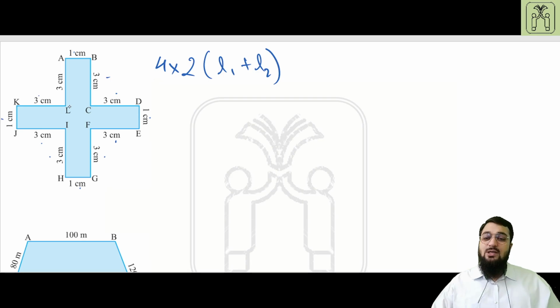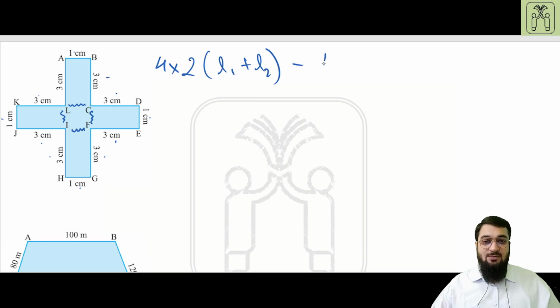After that, you can see that this particular side of each rectangle is unavailable or not mentioned. That means we just have to subtract the length, that is 1 centimeter will be subtracted, and 2 times the 1 centimeter will again be subtracted. That is, only the 1 centimeter length side is not written and has been removed.